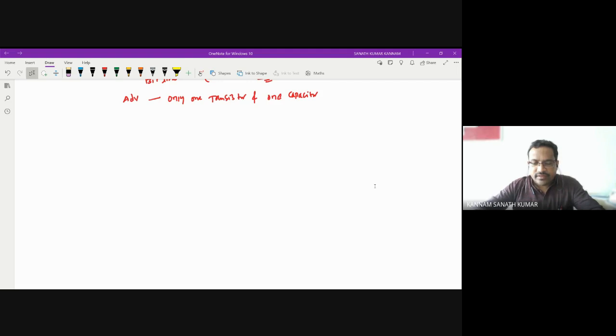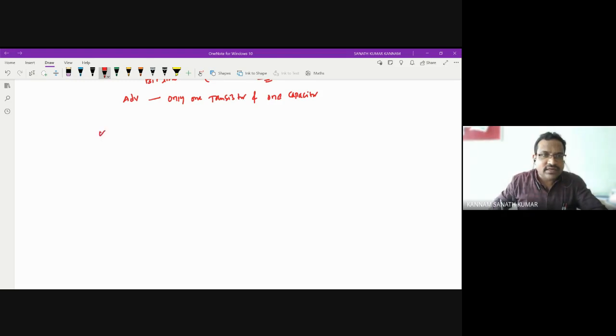So what is the drawback of this DRAM? The drawback is nothing but refreshing. The charge will be discharged, whatever charge you are getting will be discharged through the MOS capacitor. And the advantage is small size. Why is it small? Because it can be constructed with one transistor and one capacitor.